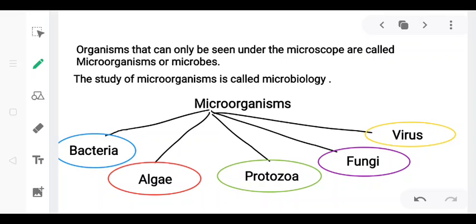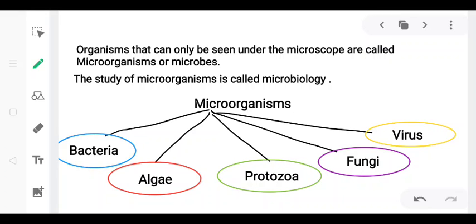One of the reasons why microorganisms exist in such a large number is the fact that they can survive in all kinds of environments, like in deserts, polar regions, seas, and saltwater lakes. They are a diverse group of organisms where some are helpful while some can cause diseases. The study of microorganisms is called microbiology.